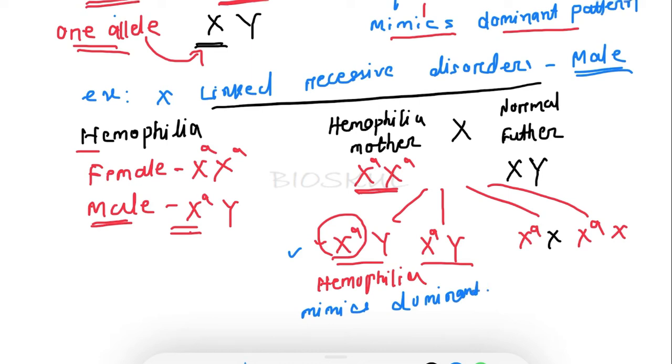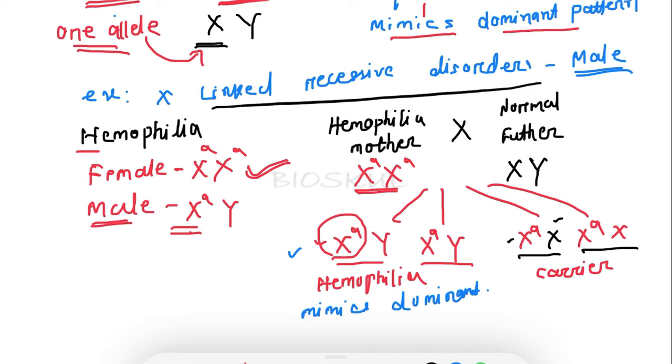But let's see the case of females. Females inherit one X chromosome from the mother and one from the father. Here the females are carriers for hemophilia, because in order to be hemophilic, they need expression of both X chromosomes.